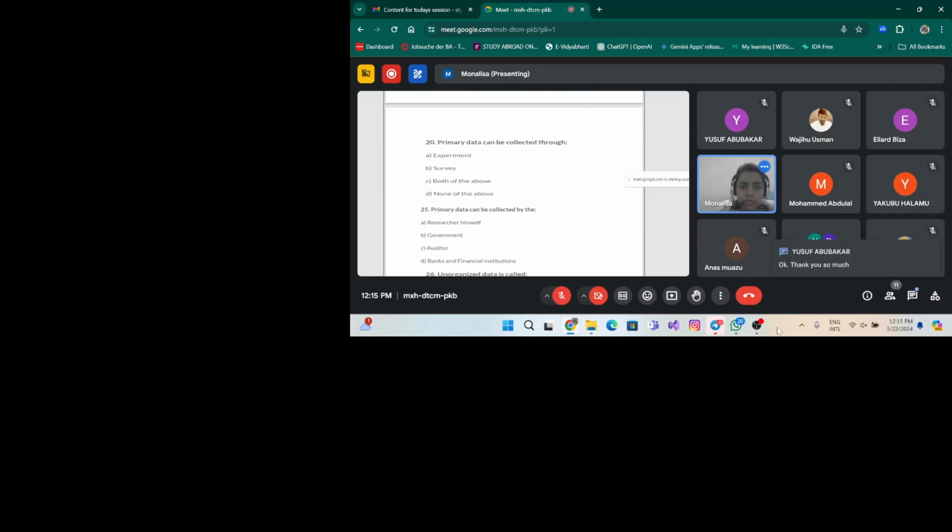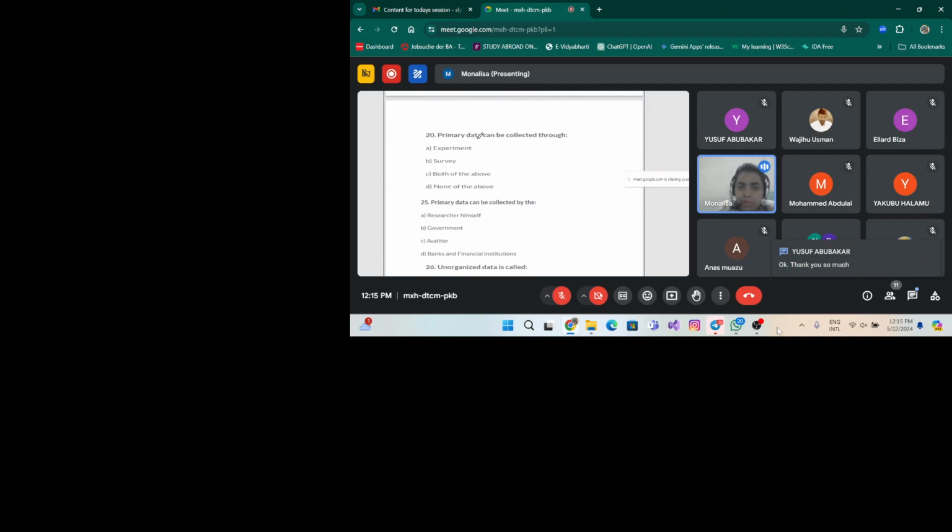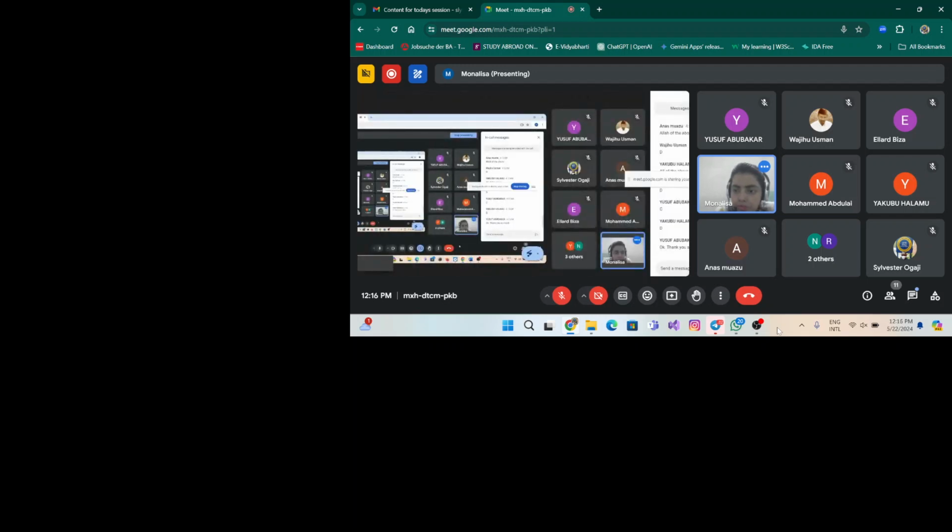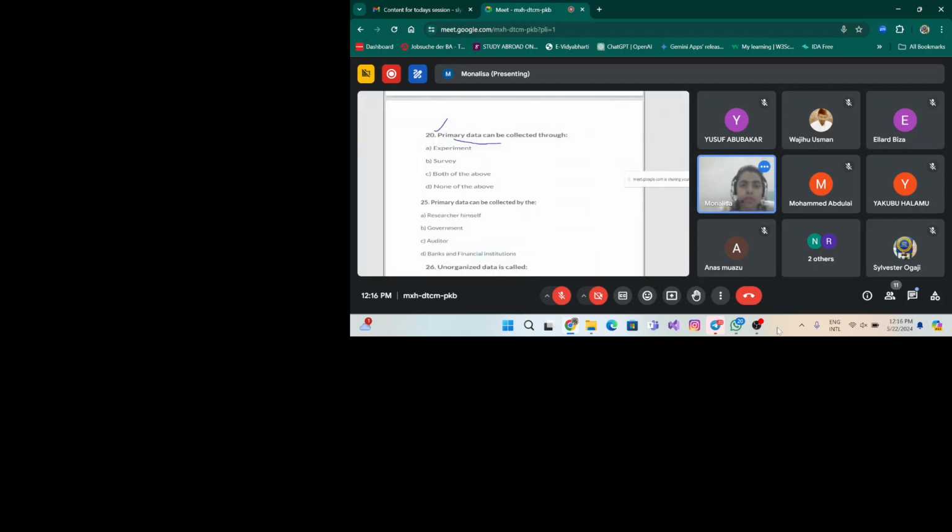Okay, see, one more example: primary data can be collected through experiment, through survey, both of the above, or these methods are not suitable. Primary data is the first hand data.